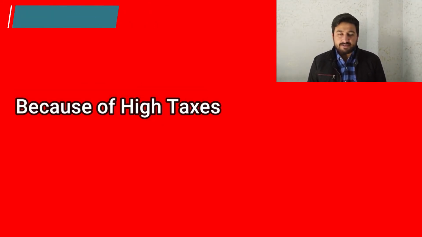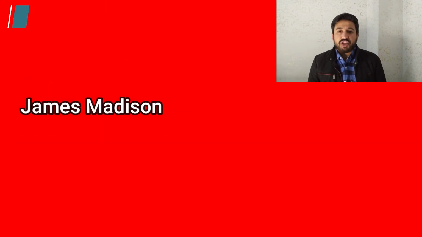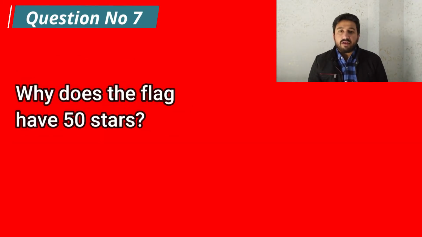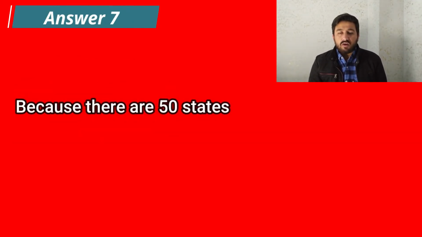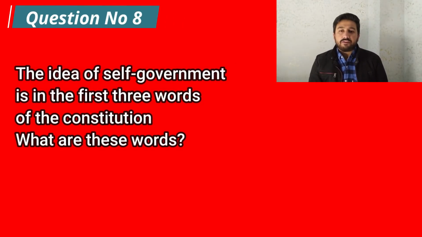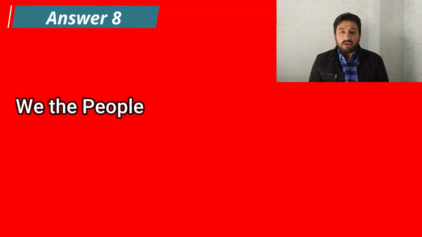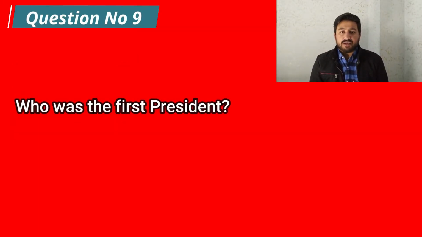Because of high taxes. The Federalist Papers supported the passage of the US Constitution. Name one of the writers. James Madison. Why does the flag have 50 stars? Because there are 50 states. The idea of self-government is in the first 3 words of the Constitution. What are these words? We, the people. Who was the first president? George Washington. Did you get at least 6 of the questions correct? If so, congratulations, you passed the civic test of the US citizenship interview.